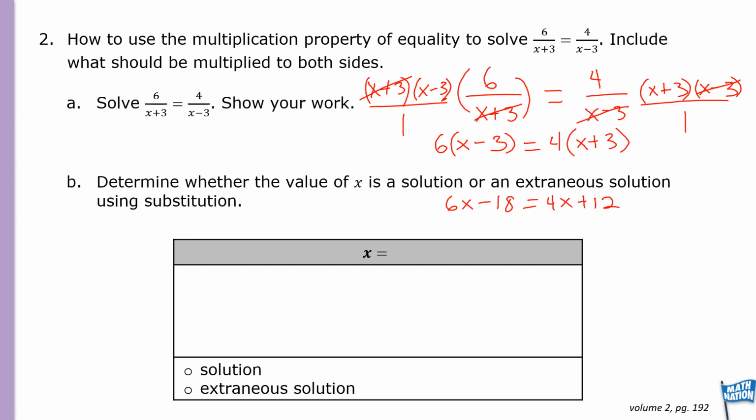So now we have 6x minus 18 equals 4x plus 12. Let's solve. Let's take away the 4x on both sides of the equal sign, and we're left with 2x minus 18 is equal to 12. And then add 18 to both sides.